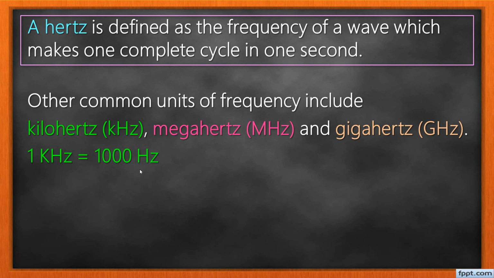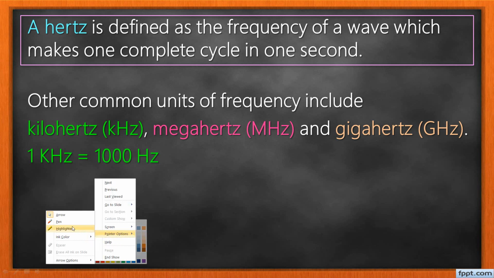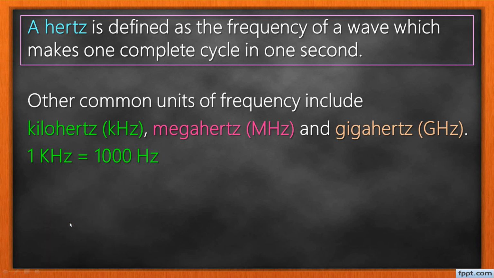When we say 1 kilohertz, it is supposed to be a small k, not a capital K. So you write 1, then kilo, like this.